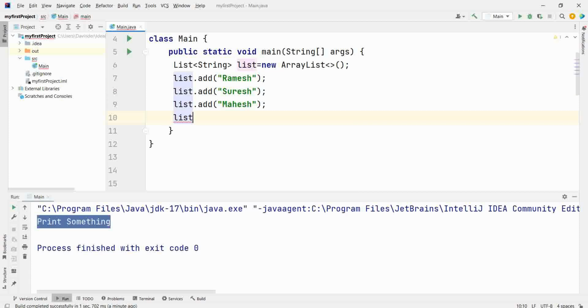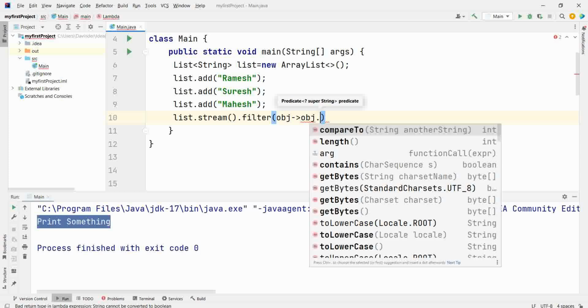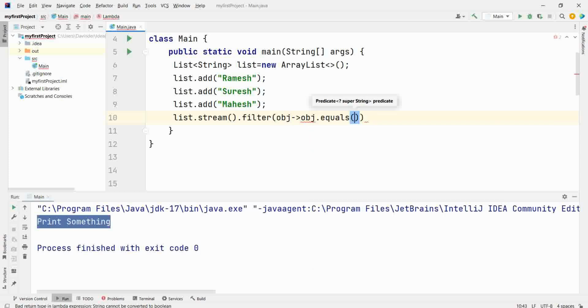You will write object.stream. Now you can filter it as well. Like if you want only Suresh, you will write .filter, object or any name, then if object.equals Suresh, then only proceed further. Dot count. Give me count.